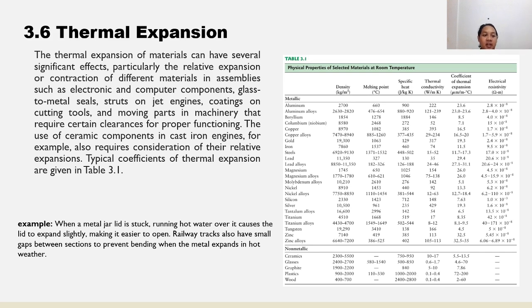An example of thermal expansion is when a metal jar lid is stuck. Running hot water over it causes the lid to expand slightly, making it easier to open. Railway tracks also have small gaps between sections to prevent bending when the metal expands in hot weather.